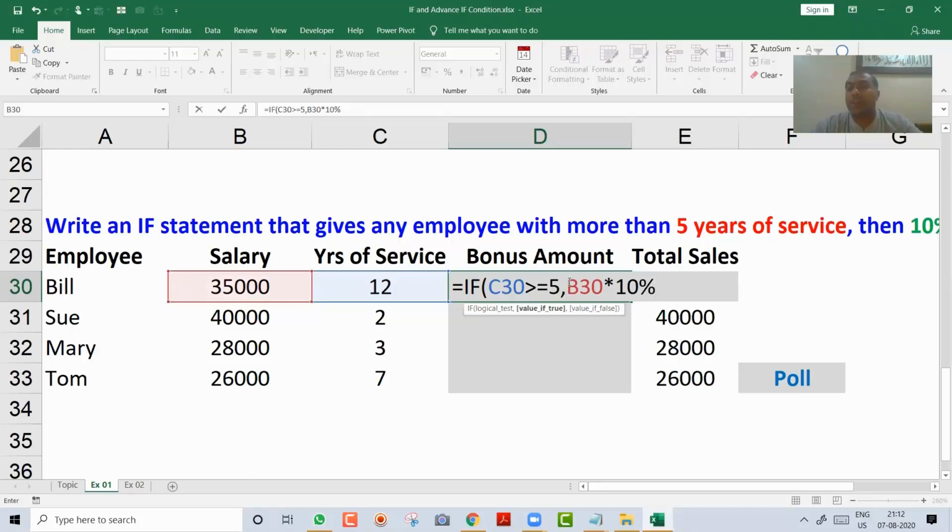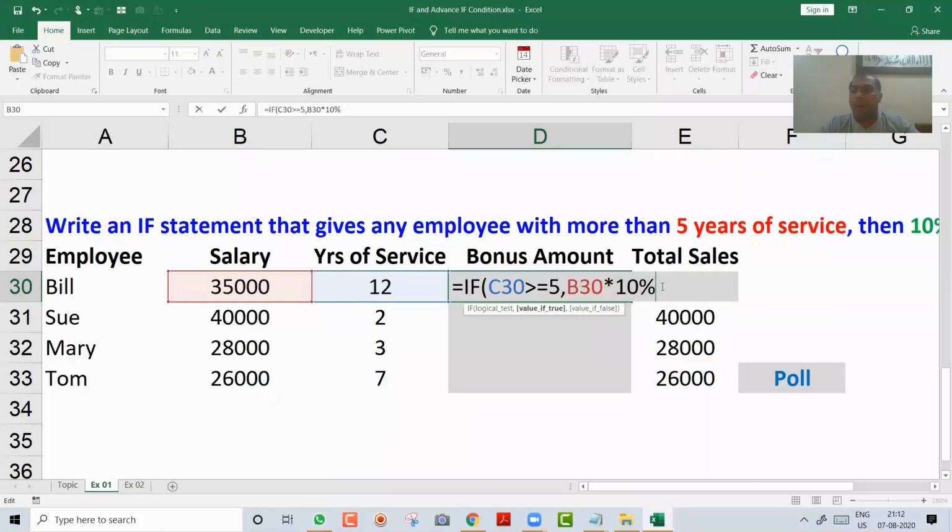Now if you see this formula, I will not put it in double quotes because this is a formula. If I put it in double quotes, this will become a text. This B30 will come in a cell. So formula and numbers you will never put in double quotes. Remember this. So once again, if C30 greater than 5, do this calculation.